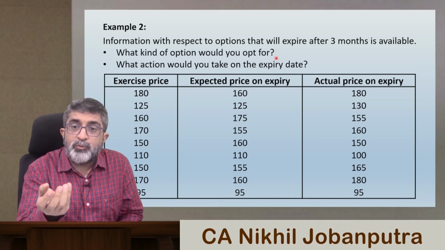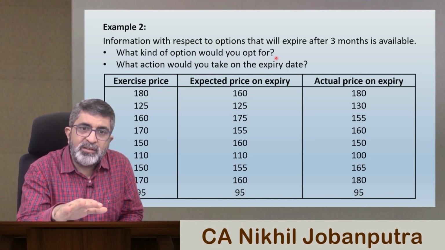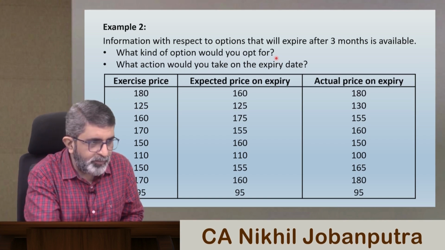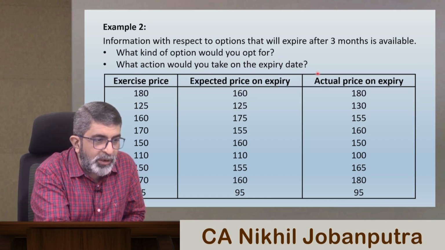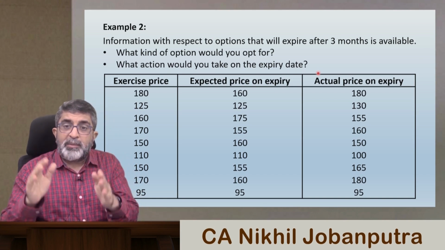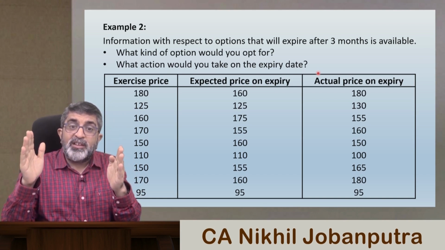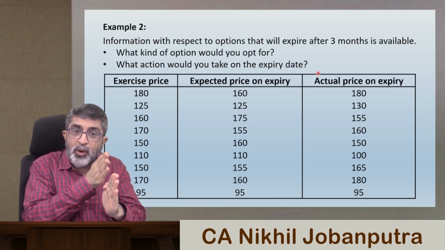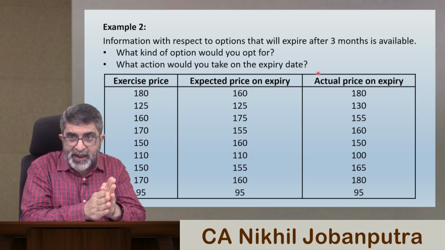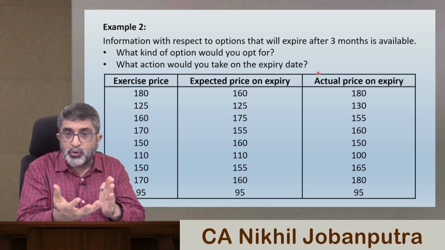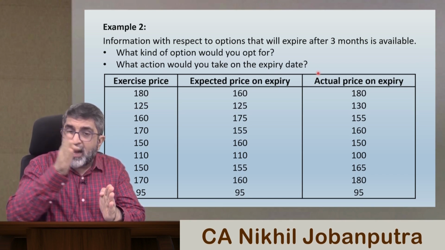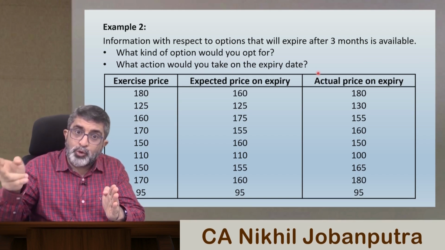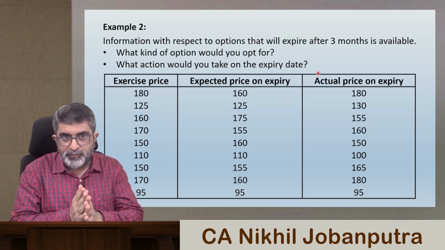That means what kind of option means here it is either the call or put option that you should opt for, and what action would you take on expiry date. So that means we have to take decisions at two different stages. One was at the time of entering into the option contract, which type of option you should choose. Another was at the time of settlement, whether you should exercise that option or not.